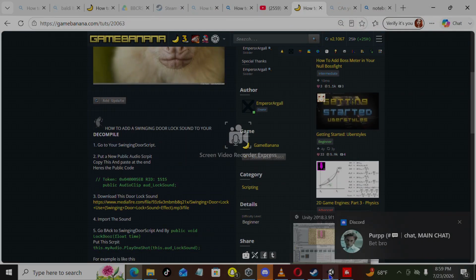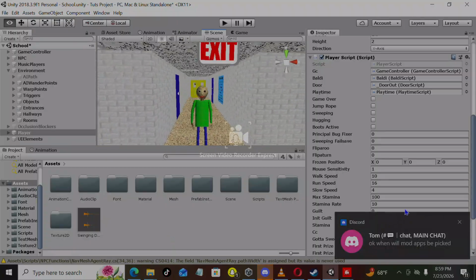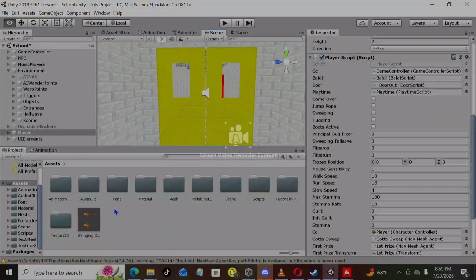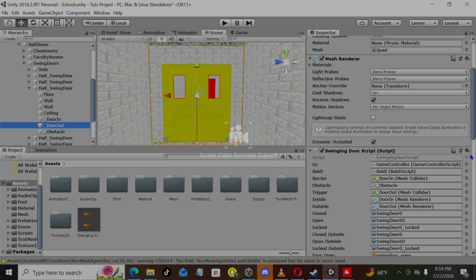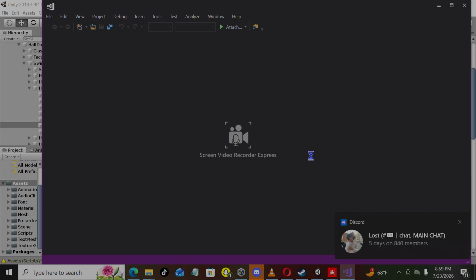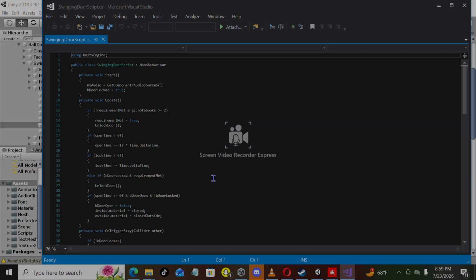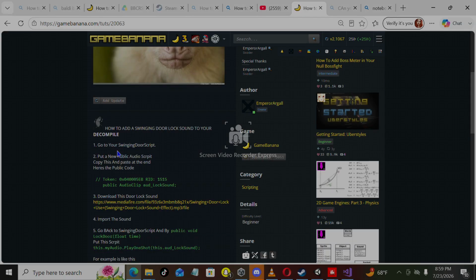Okay, what you're gonna do is open your project, whatever you're testing. Then click on door out, edit script, the swinging doors script, until this one shows up. Don't copy this one, I just did that myself, probably for a token, but it doesn't really matter.